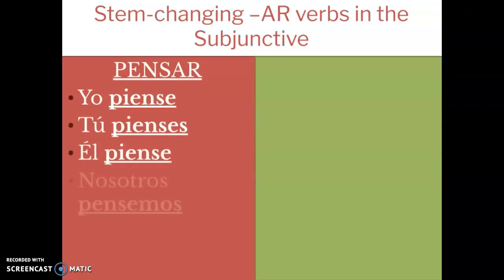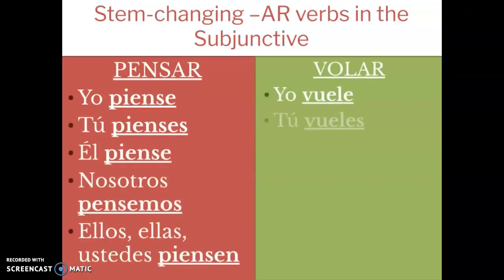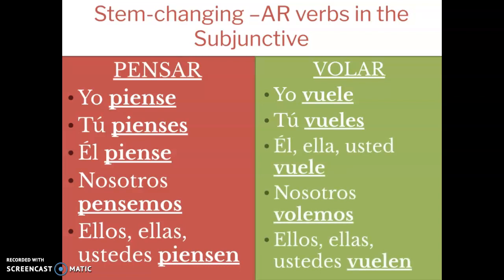So we have pensar, and then we are going to have our verb volar. Pensar is an E to IE verb. So again, we are going to stem change like normal, opposite ending. So yo piense, tú pienses, él, ella, usted piense, nosotros pensemos. Notice no stem change there. And ellos, ellas, ustedes piensen.